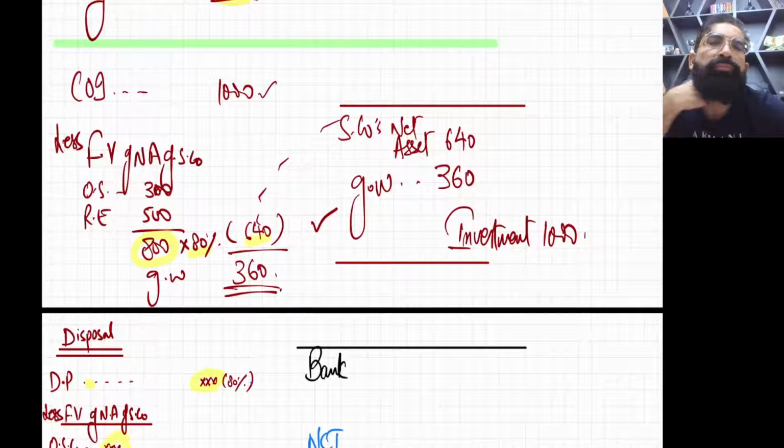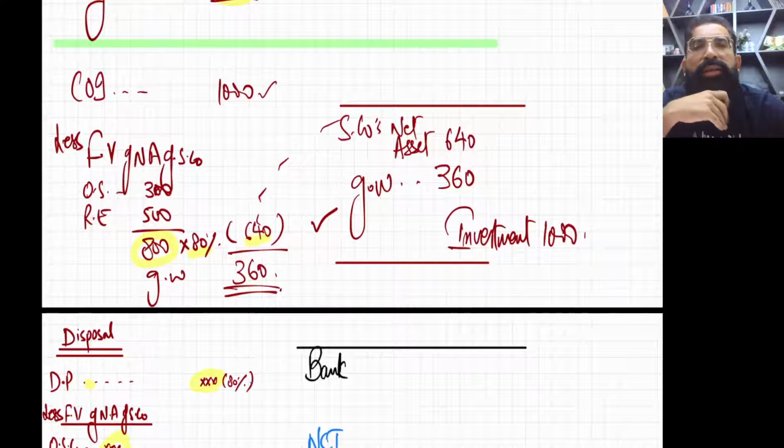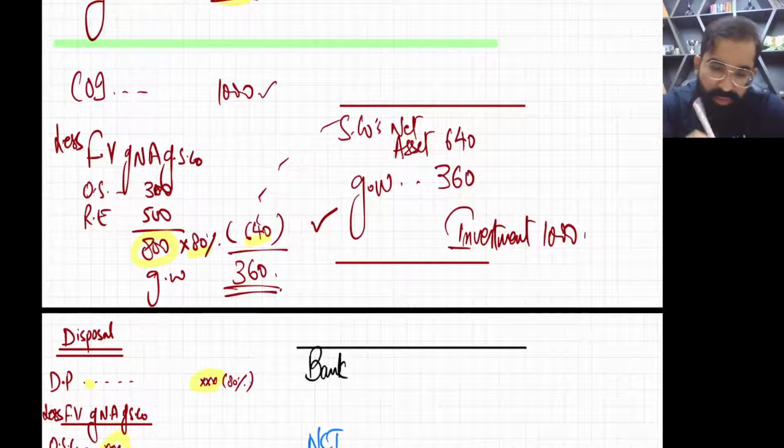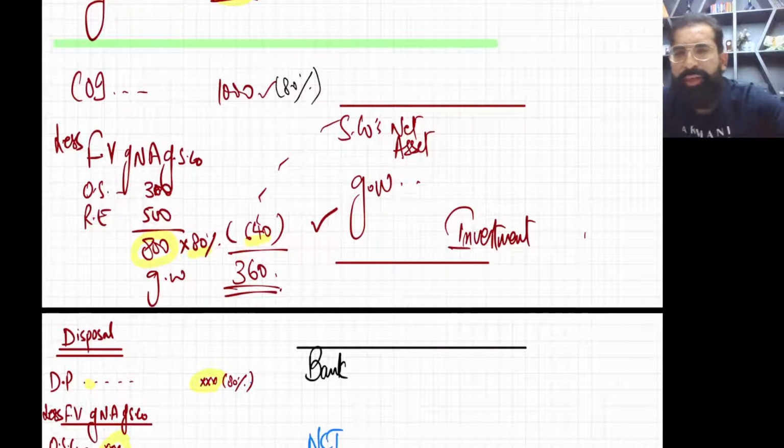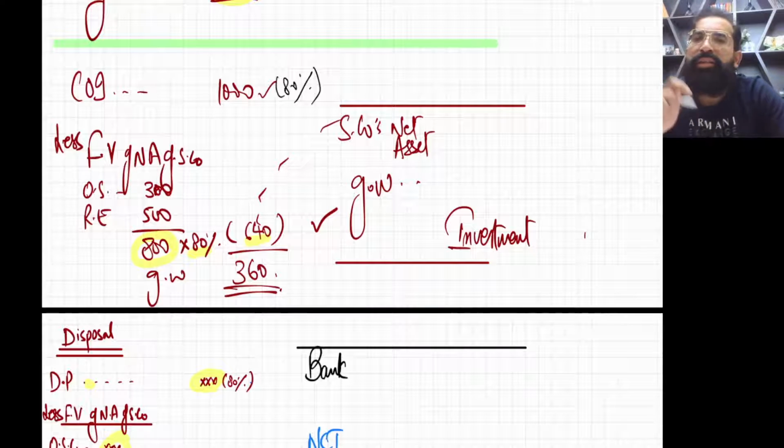Now, if we make the same entry for the proportionate method, COI is 1000. Let us say we have 80% shares, so this COI is equivalent to 80%, less fair value of net assets is 800. As we are doing the proportionate method, 800 multiplied by 80% is 640. So 1000 minus 640, 360 is the goodwill.